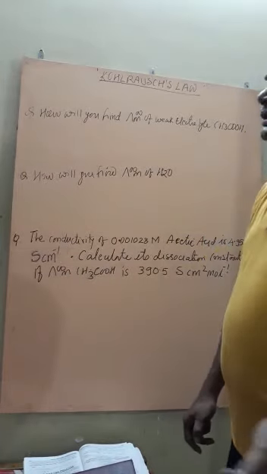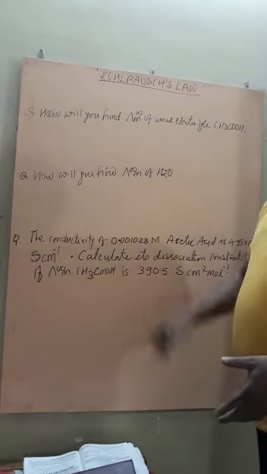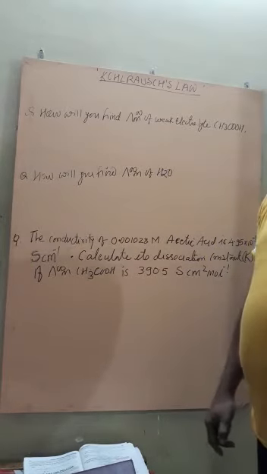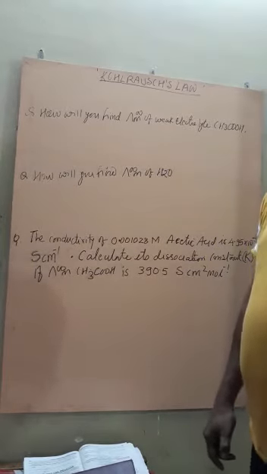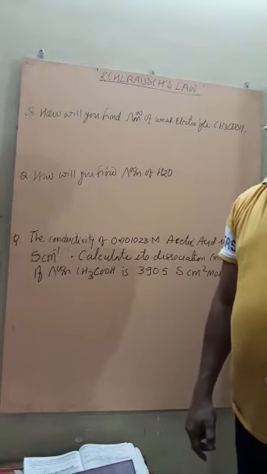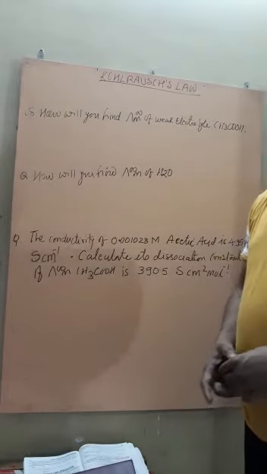It is because each and every ion has its own particular value of molar conductivity at infinite dilution.